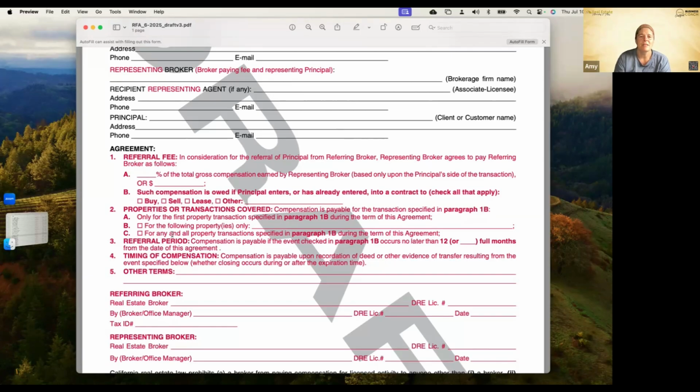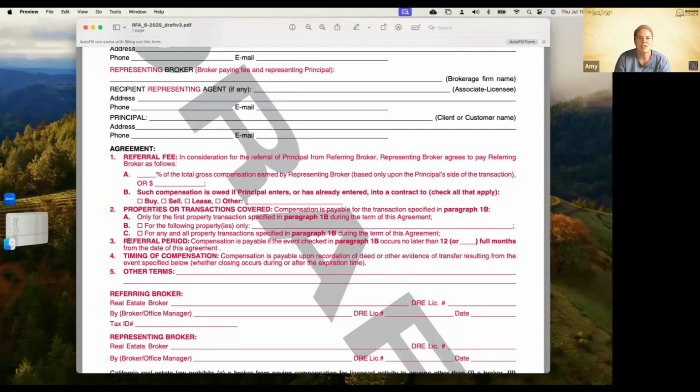For the following properties, for any and all property transactions specified in 1B during the term of this agreement would be C. Okay, so A, the default here, is only the first transaction specified in 1B. And two, or you could check C for any and all during the entire term of this agreement. So if they do multiple purchases, or if they're doing like a sale and a purchase forward.